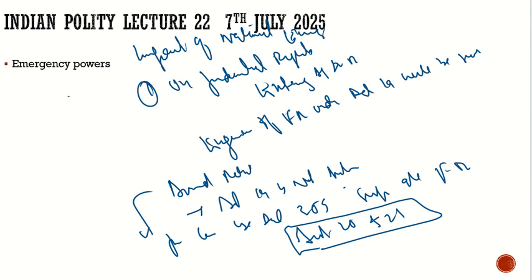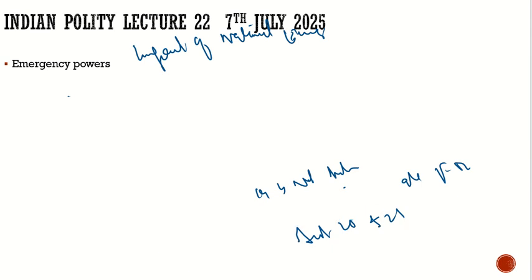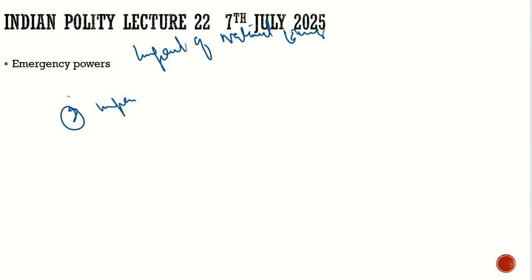Now let us see how it will impact the legislature. Who is going to make the laws for you if there is national emergency? Let's have a look at that. The second impact is on the legislature. We have either the state legislature or the Lok Sabha. They are going to make the laws for you.